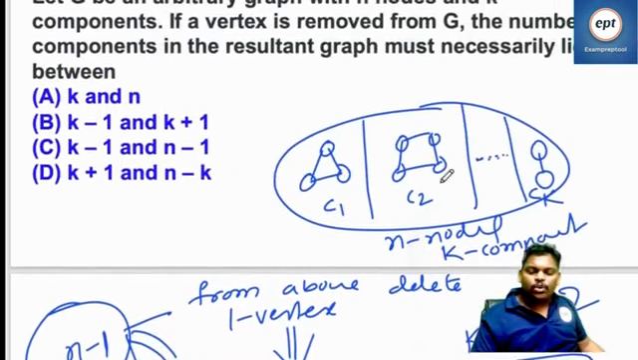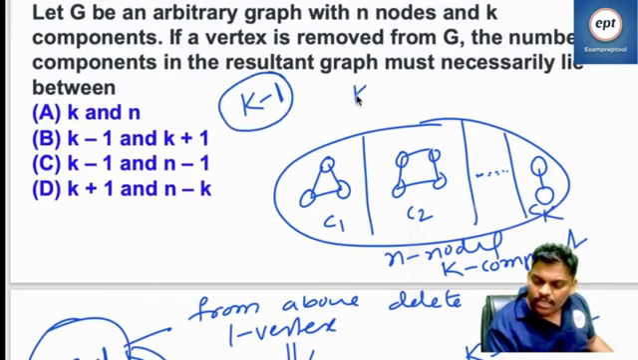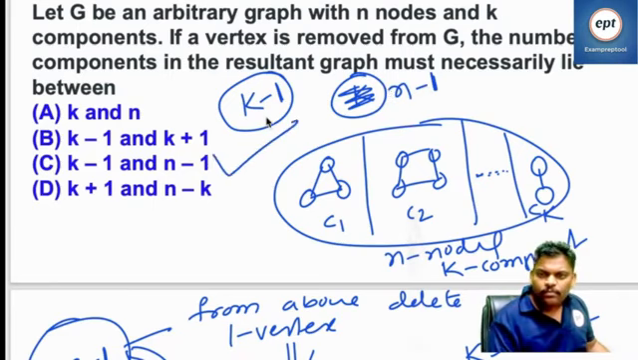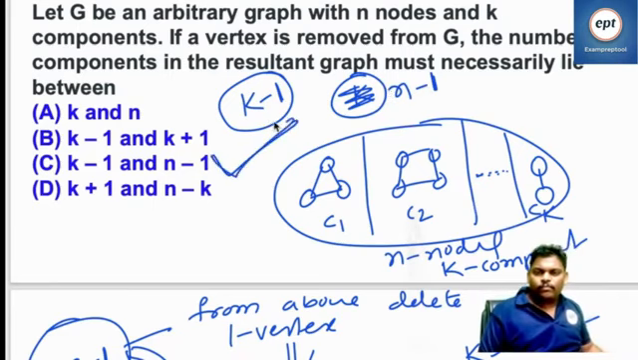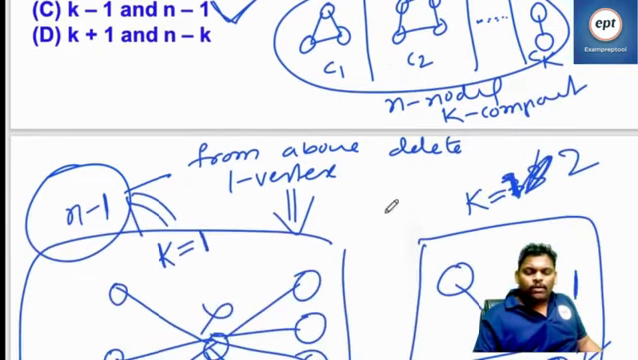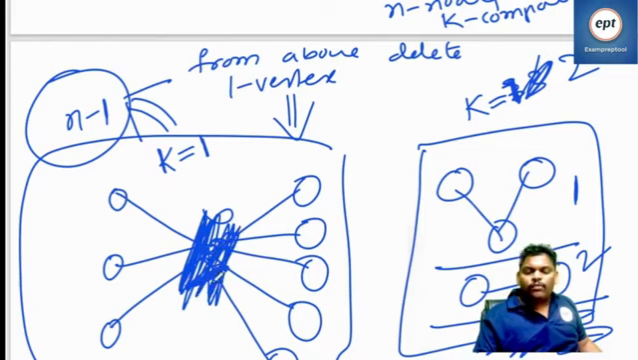So the answer is going to be: minimum, previously k components, becomes k minus 1. Previously k components, now after deletion, maximum is n minus 1. So k minus 1 to n minus 1. How k minus 1? See this one. Previously one component. When I delete this one, all became 1, 1, 1, 1. So n minus 1 components maximum.